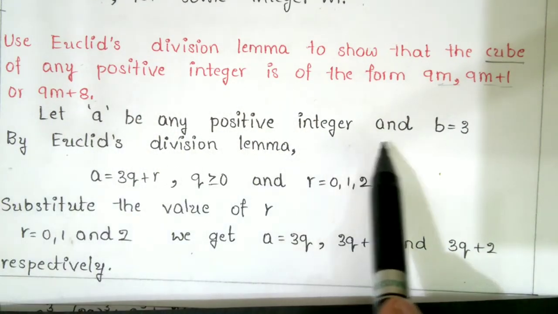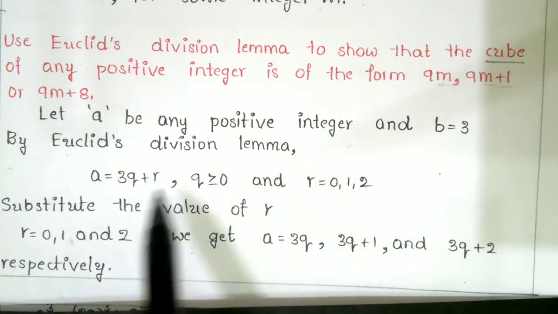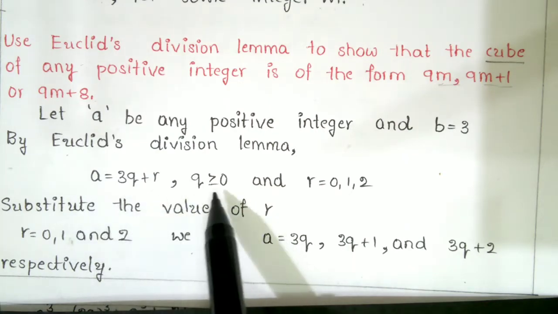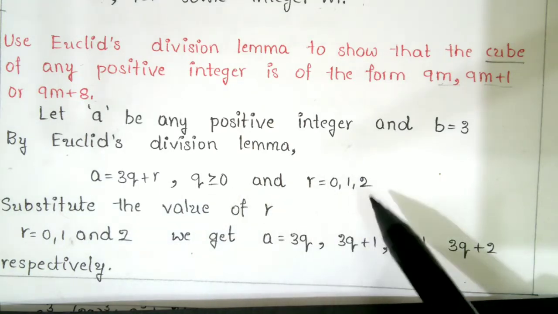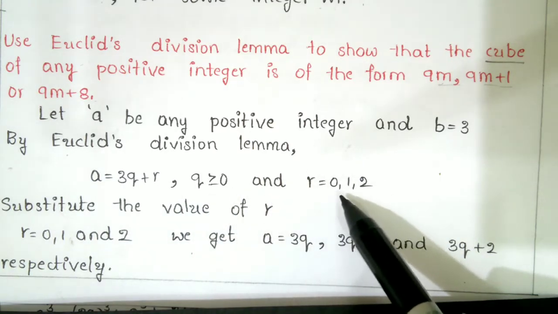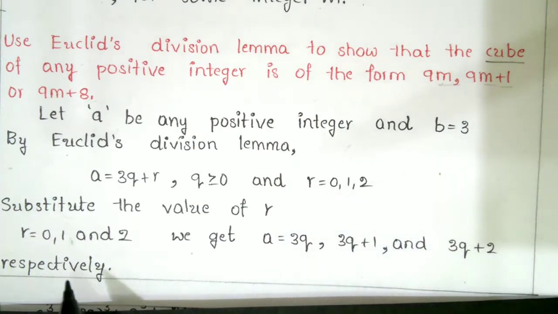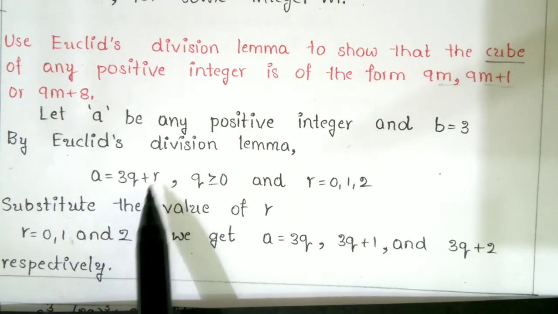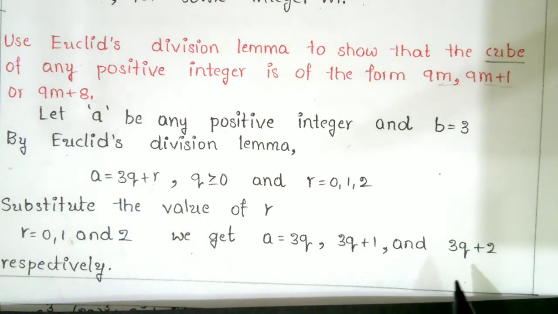Let a be any positive integer and b equal to 3. By Euclid's division lemma, a equal to 3q plus r. Q is positive, that means q greater than or equal to 0, so a is positive, and the expected remainders are 0, 1, 2. Any number divided by 3 gives the remainder 0, 1, 2. Substituting the values of r: when r is equal to 0 we get 3q, when r is equal to 1 you get 3q plus 1, and when r is equal to 2, you get 3q plus 2 respectively.